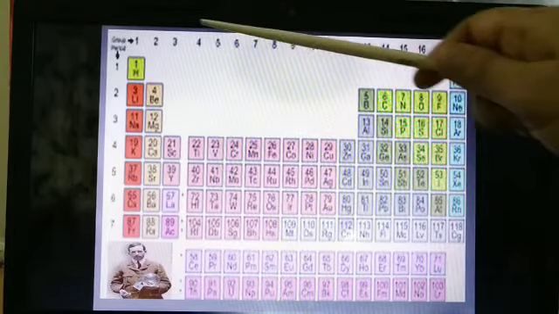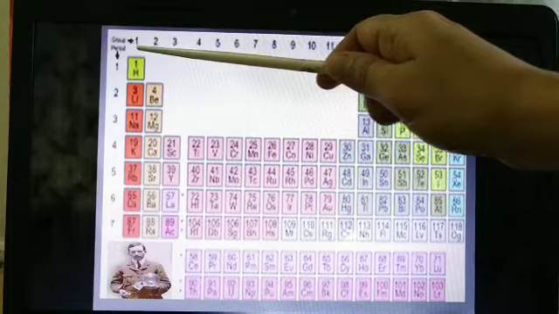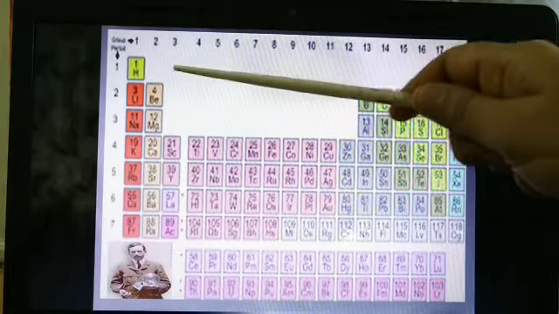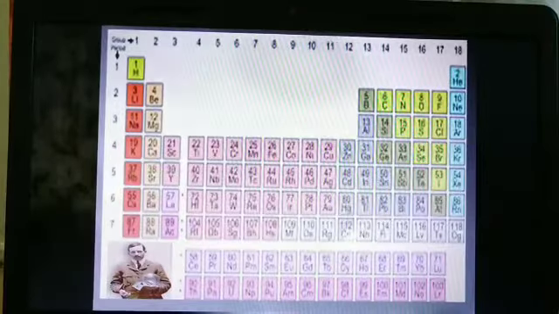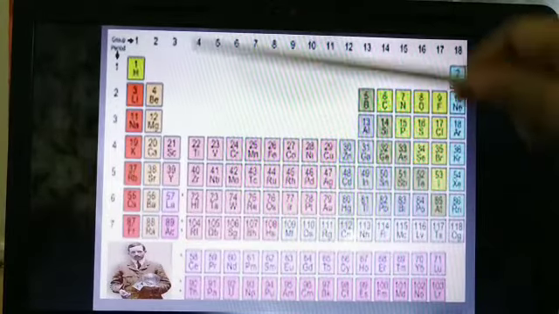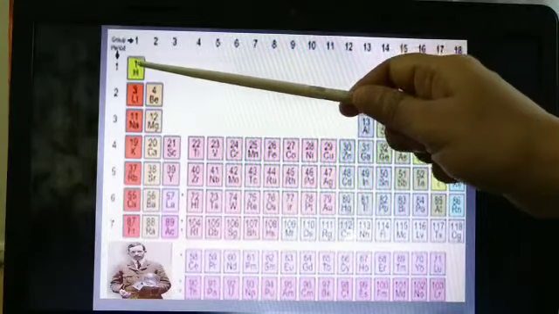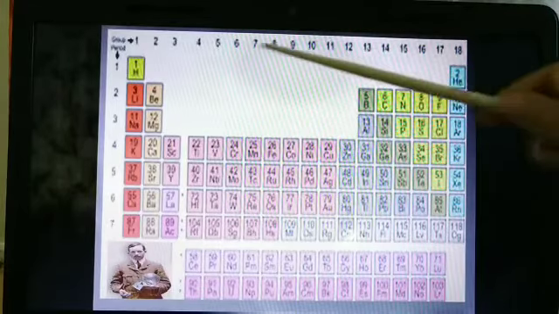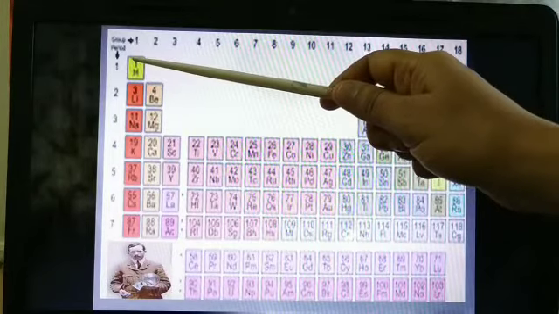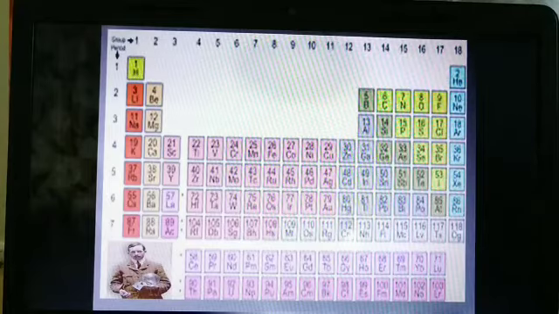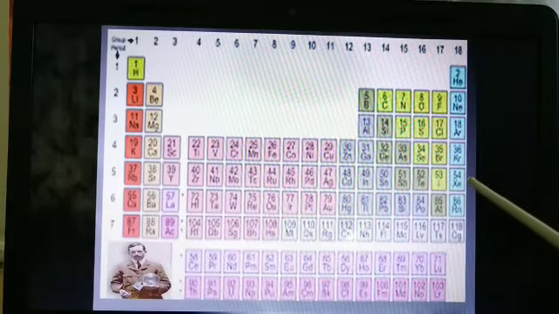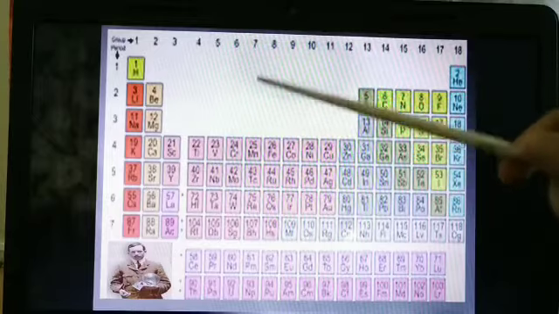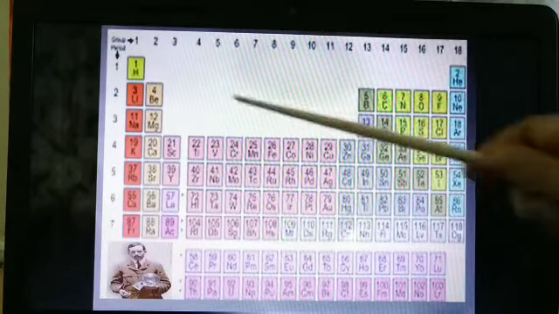Now you could see this part: from 1 to 18 we call them groups, and 1 to 7 we say are periods. Now see how these elements are arranged. The first period elements are hydrogen and helium. It tells you that the elements in the first period have only one shell, that means one orbit.